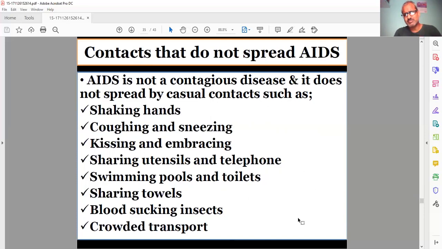Because there are so many myths in society that AIDS can be spread by coughing, sneezing, or kissing, we mention specifically the contacts which cannot spread AIDS.